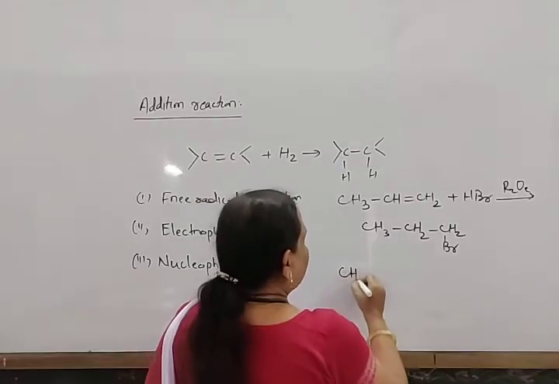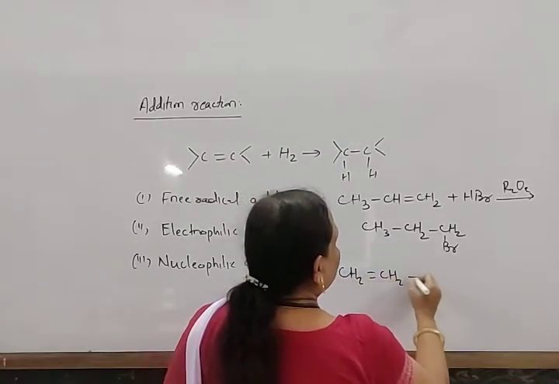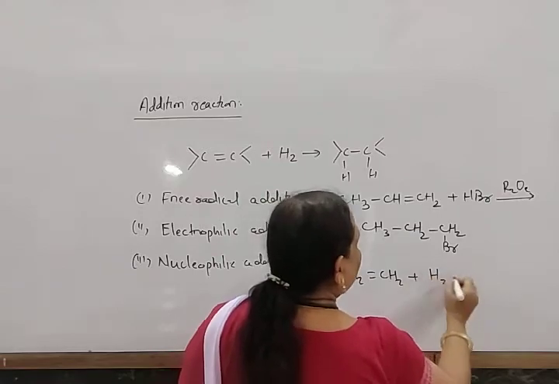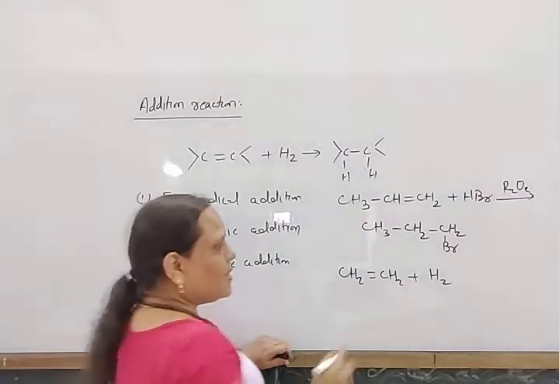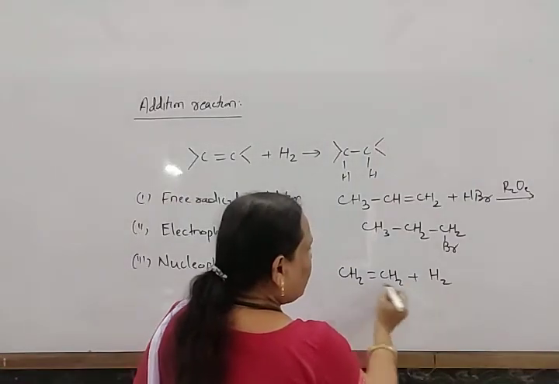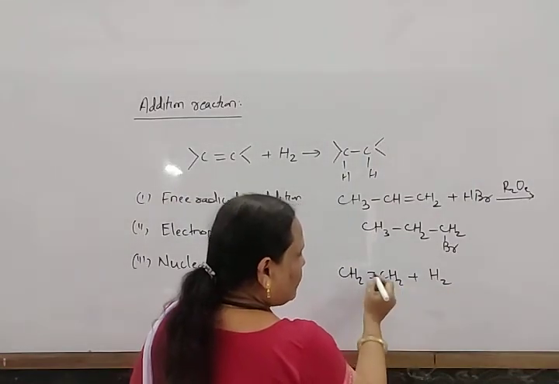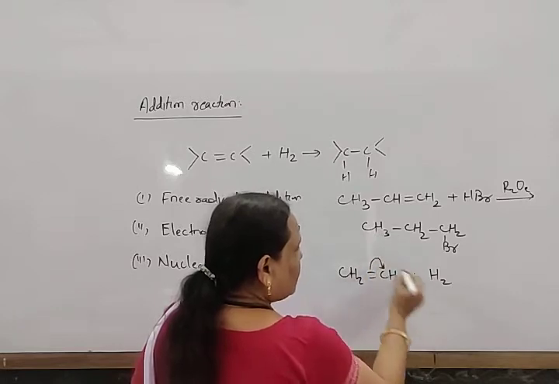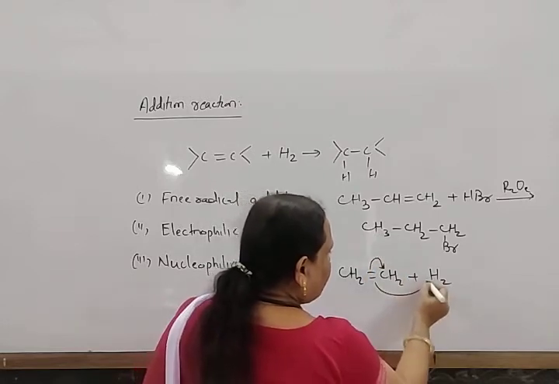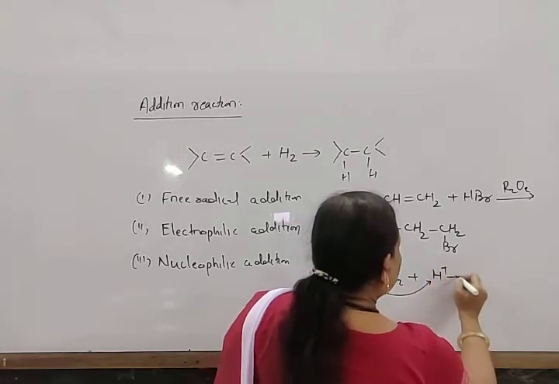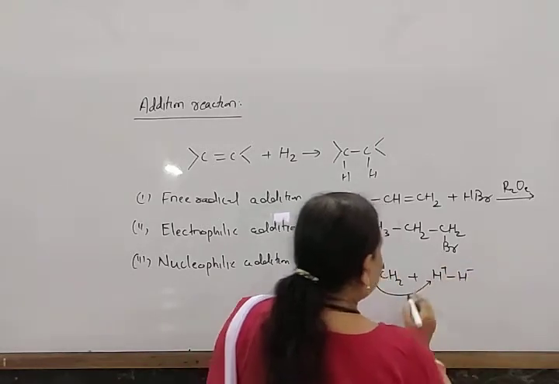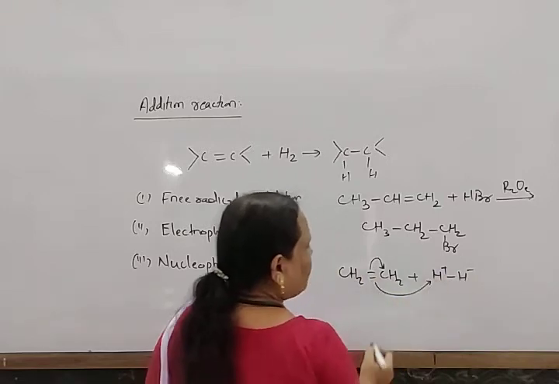Look here, CH2 double bond CH2 plus, suppose, H2. In this case, hydrogen first forms one H plus and one H minus. One hydrogen first attacks here, and this electron pair comes here. So H plus attacks, and H minus will remain.